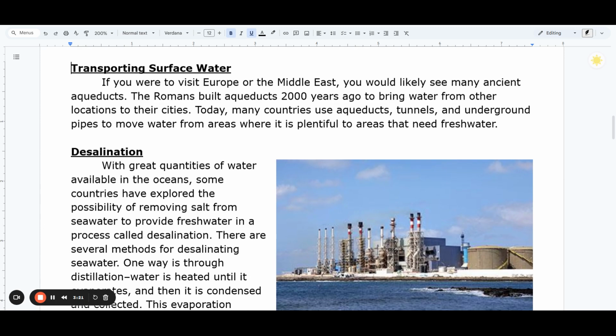Transporting surface water. If you were to visit Europe or the Middle East, you would likely see many ancient aqueducts. The Romans built aqueducts 2,000 years ago to bring water from other locations to their cities. Today, many countries use aqueducts, tunnels, and underground pipes to move water from areas where it is plentiful to areas that need fresh water.